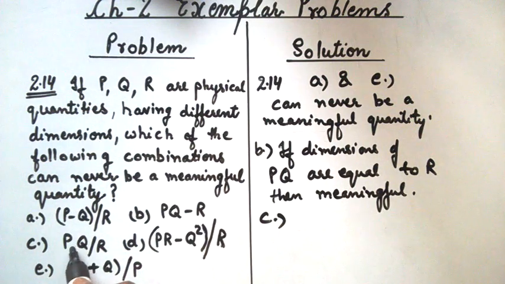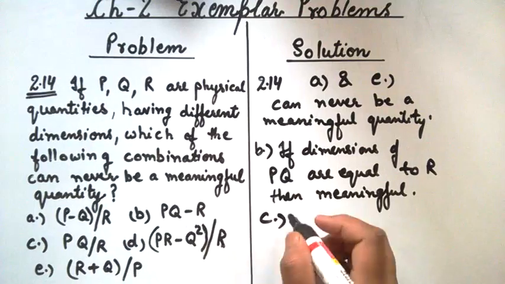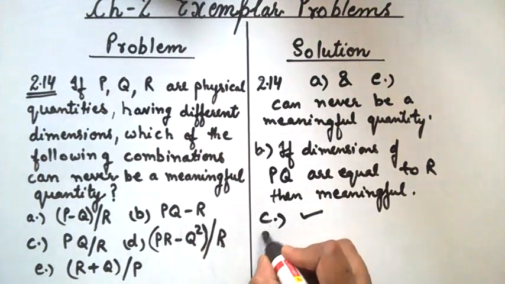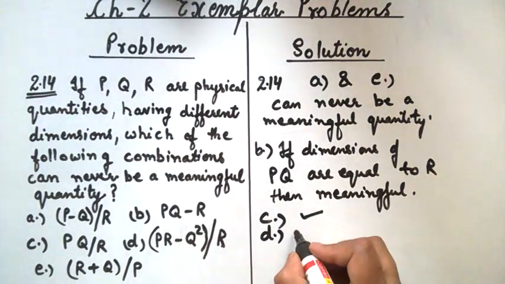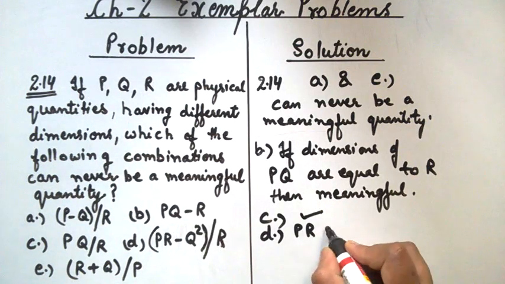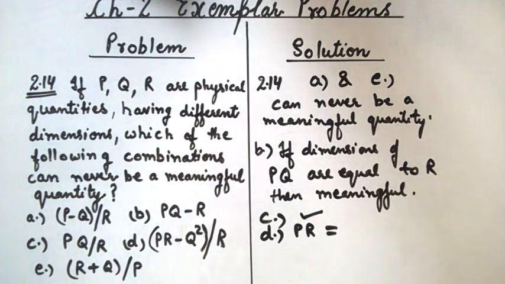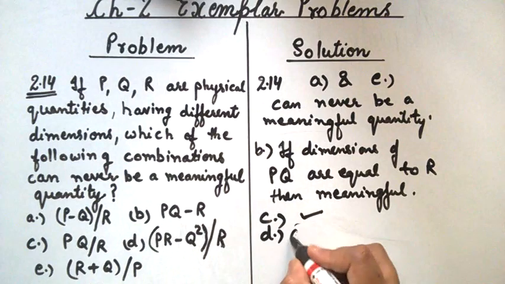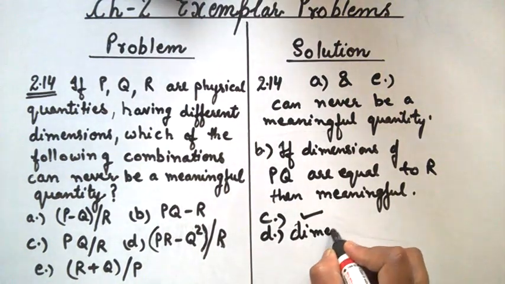We can multiply and divide two different physical quantities, two and more than two physical quantities. Here also in option D, dimensions of PR is equal to Q square.